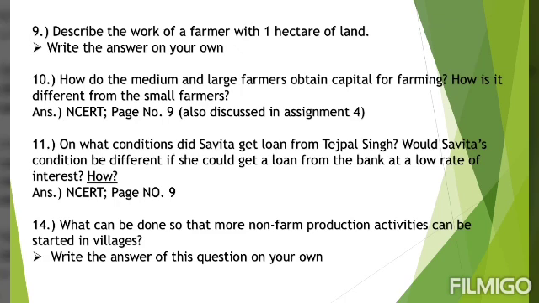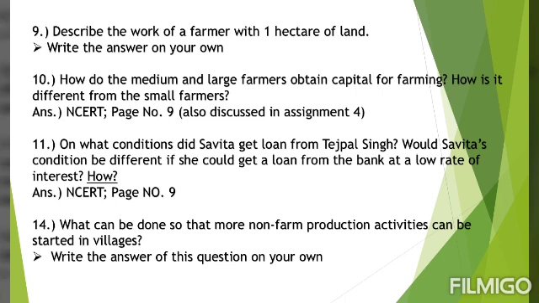Also, one more condition on which Savita got loan was that she had to work as a farm labor, whereas if she would have taken the loan from the bank, she did not have to do this work. She would have given more time to her own land and also to her family. So all this you will write as the answer of this question. Now make sure that you write it in points.